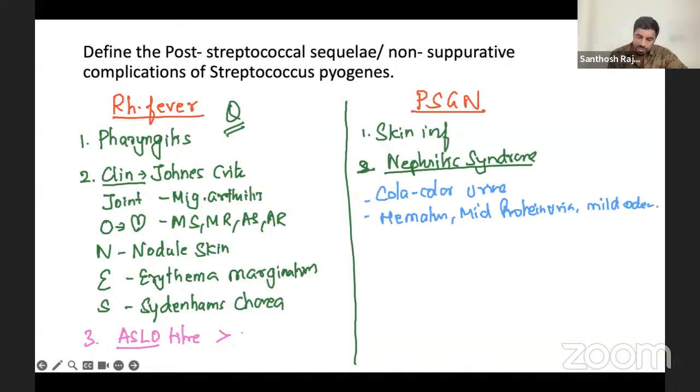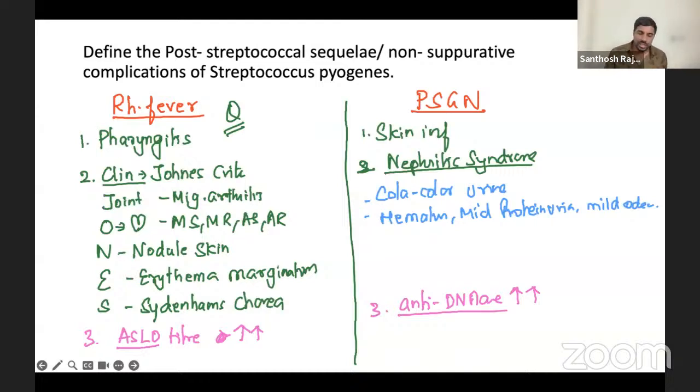So basically, the ASLO titer rises, depending upon the unit. In post-streptococcal glomerulonephritis, you will have anti-DNase B antibody raised, in the 200 to 300 range. Okay, this much you write is more than enough. The examiners will be happy and they'll give you full score.